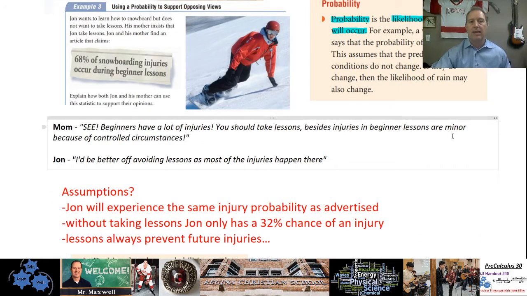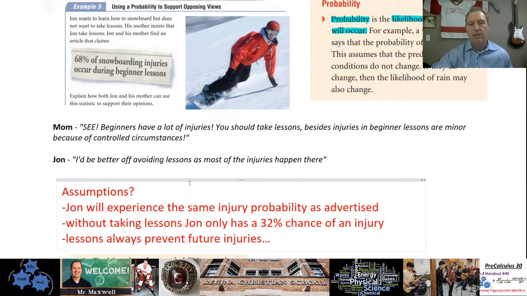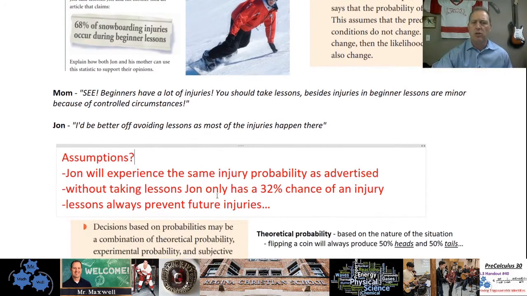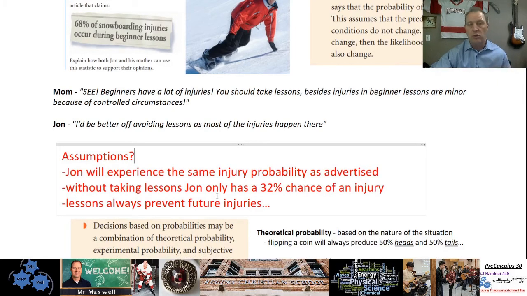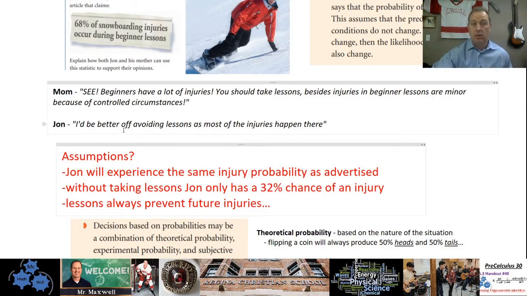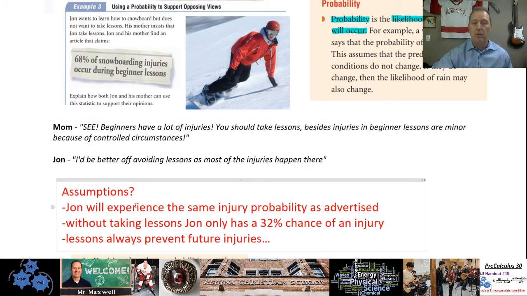When we take a look at data and probability and things like that, there are always assumptions that we make. Assumptions are those things that you assume to be true, or those things that you believe are true and that will happen kind of in the background. So here are some assumptions in this particular example. The assumption is that John will experience the same injury probability as this advertisement, right?